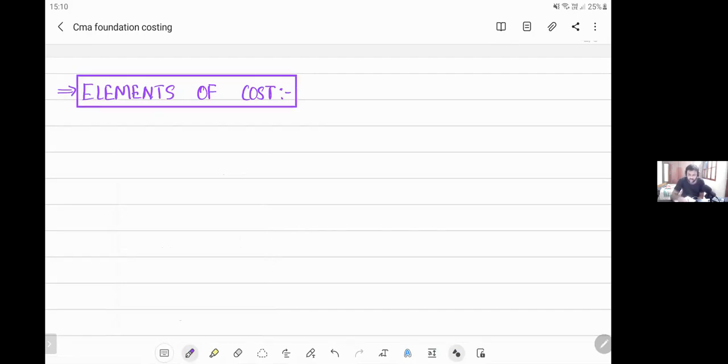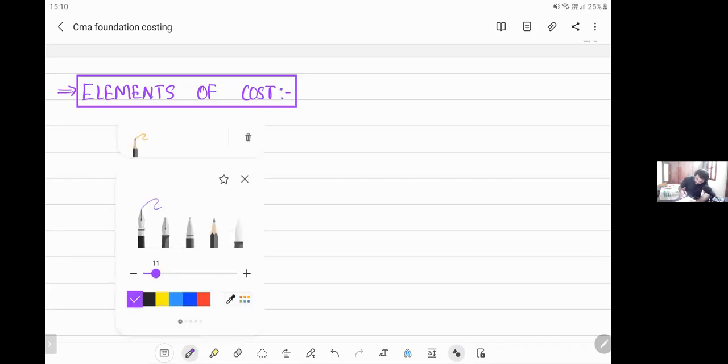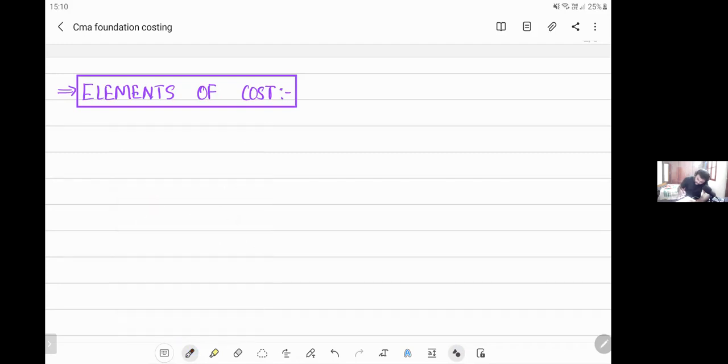Now, what do you mean by elements of cost? You take any item in this world, my dear friends, or any service in this world, it consists of three major elements. Those three elements are what you are going to study here. Strictly speaking, there are only three elements in costing. Everything in this world, be it a product or a service, is classified into three elements.